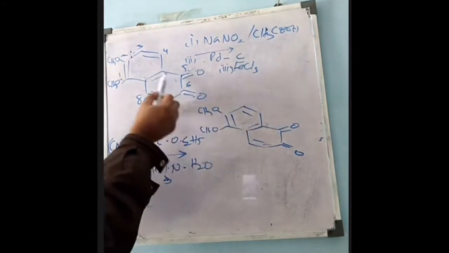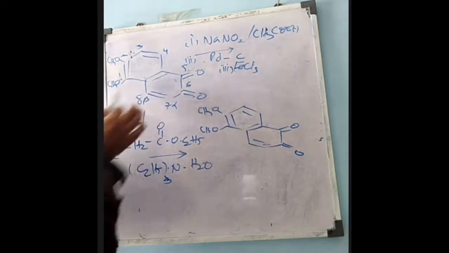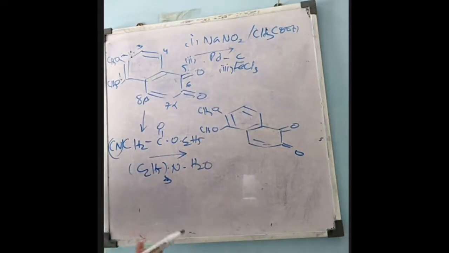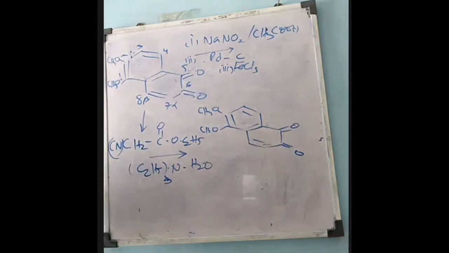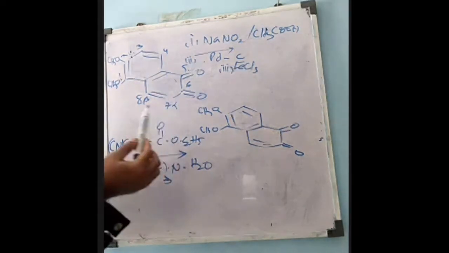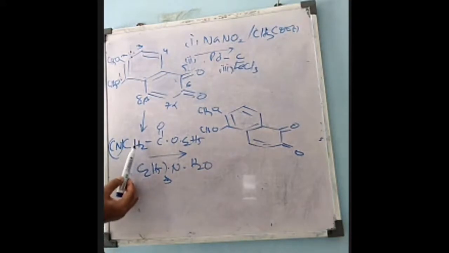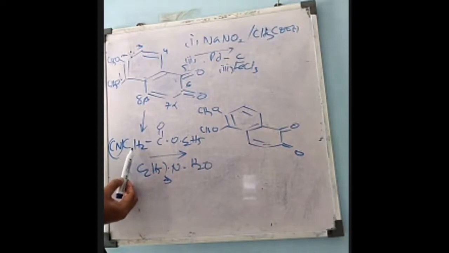What happens? This will affect the hydrogens present on this carbon. Because at this carbon there is no hydrogen, there is no effect. But at this carbon there is one hydrogen. This hydrogen becomes more acidic. So if this hydrogen is treated with the base, this hydrogen will be removed in the form of negative charge. So now here, ethyl acetoacetate. Similarly here, ketonic group. If you treat with the base, this hydrogen also can be easily removed by the base. This can be converted to carbonyl.